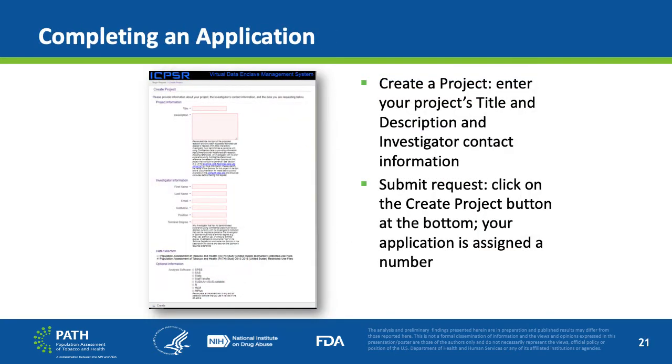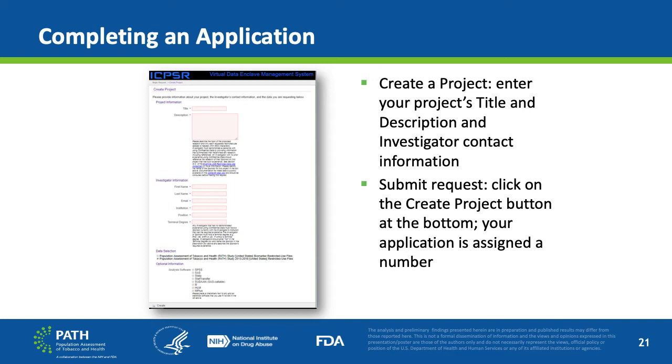The Create a Project screen is where you would begin to complete details about your project, including the title of the project, description, investigator information, and data selection. Please note that for the field in Investigator Information that asks for terminal degree, the corresponding text underneath it explains the following. Any investigator that has no demonstrated experience using confidential data must have a sponsor currently with the investigator's institution that has the required experience.